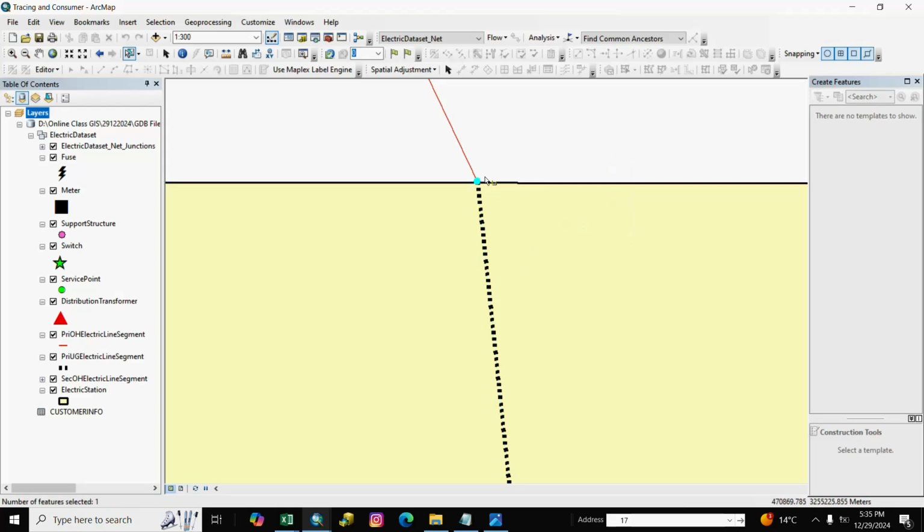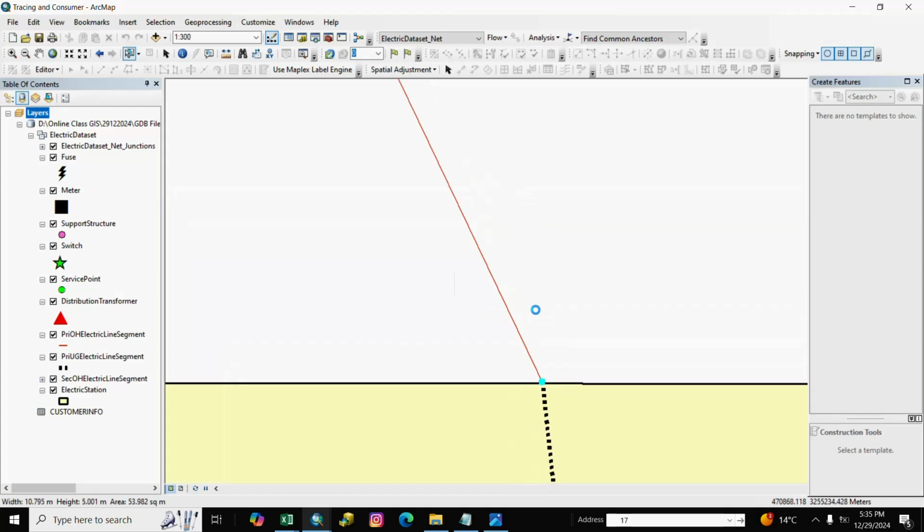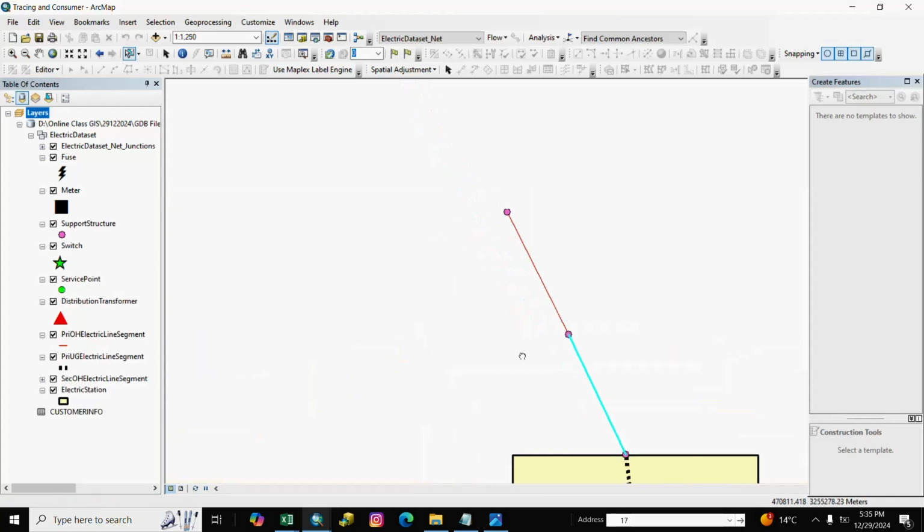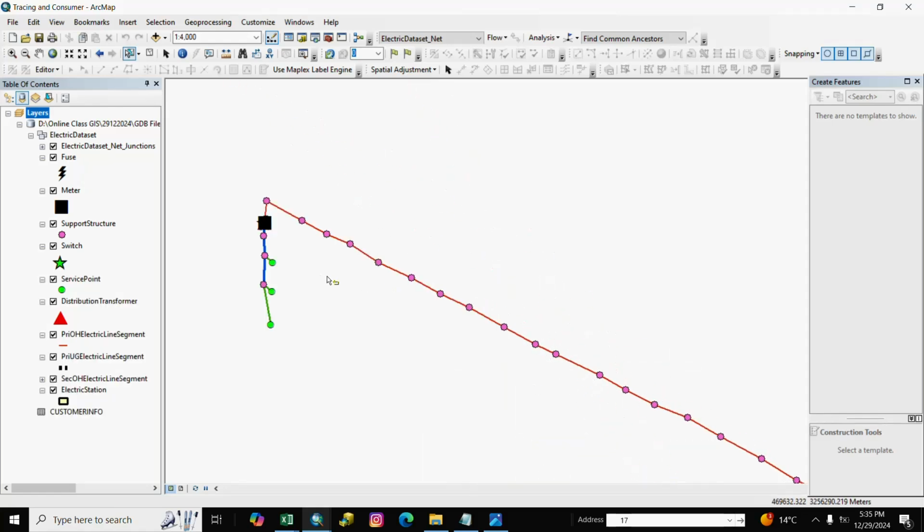Here is support structure and primary OH and next